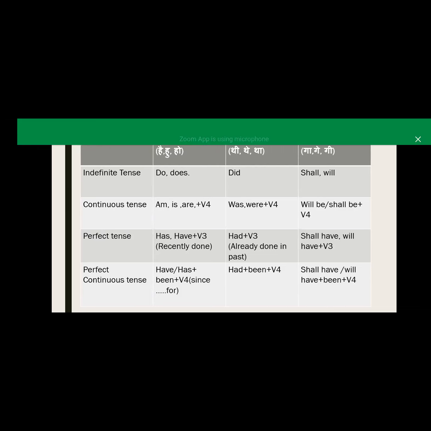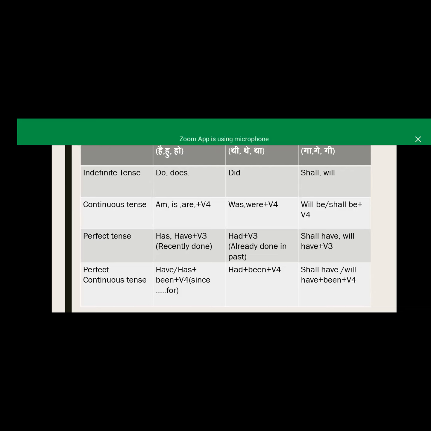So for the past perfect tense, our formula is had plus V3. So for that, had is available for all pronouns we are using in our sentence. So there is some difference in the present perfect tense and past perfect tense. I already told you that actions that are recently done are in present perfect tense.